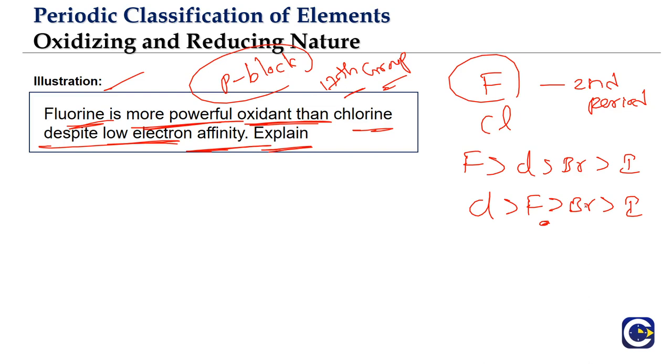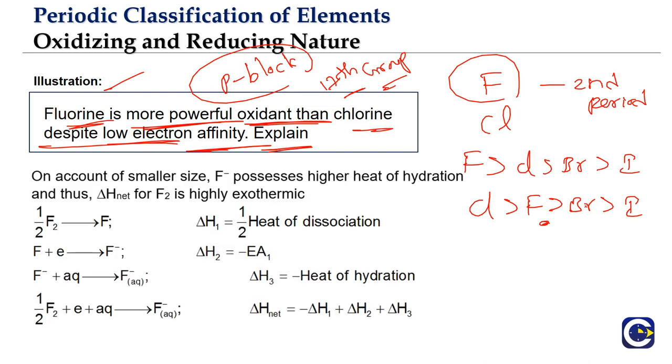But the question is what? Why, despite having low electron affinity, fluorine is able to act as a powerful oxidant than chlorine? The reason is, like we said, that oxidizing nature is not going to be demonstrated just based on the electron affinity value. So what are the steps that will be involved? The steps are, first is what? The diatomic fluorine should undergo what? Atomization.